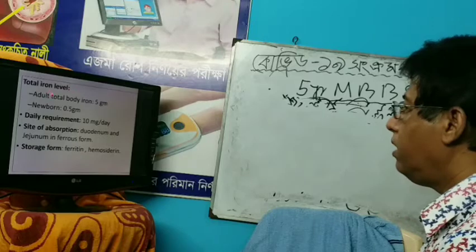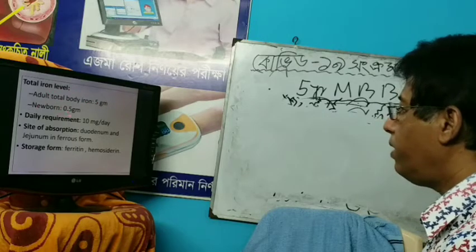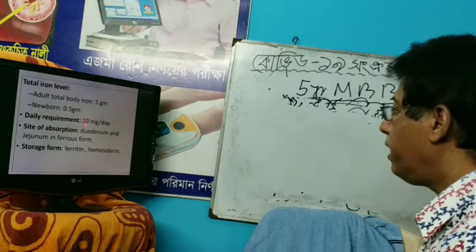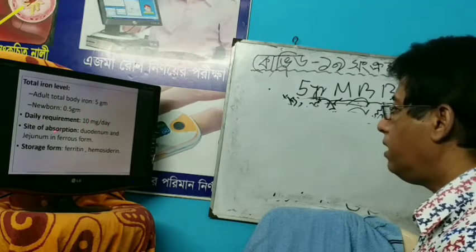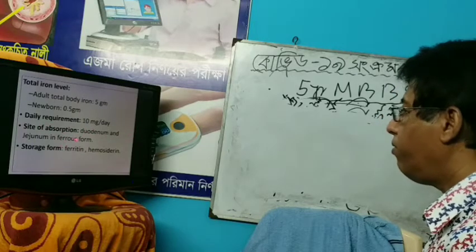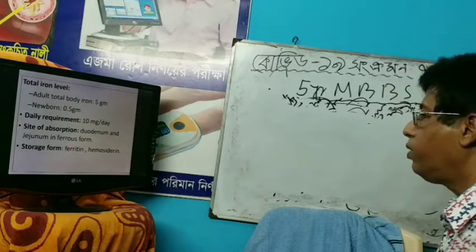Total body iron in an adult is 5 gram, and in a newborn is 0.5 gram. The daily requirement is 10 milligram per day. The site of absorption is the duodenum and jejunum, and the storage forms are ferritin and hemosiderin. You should write this down.